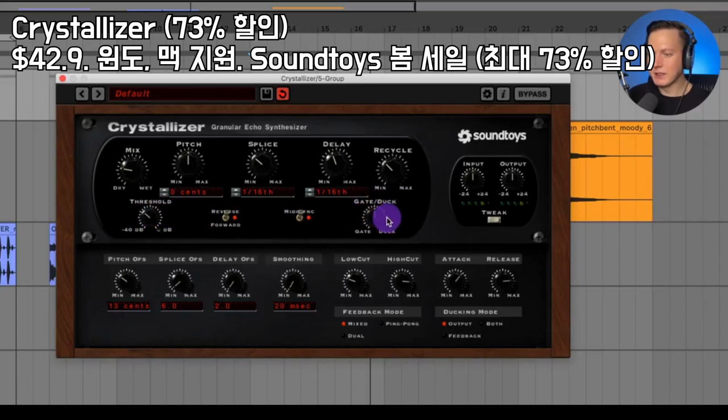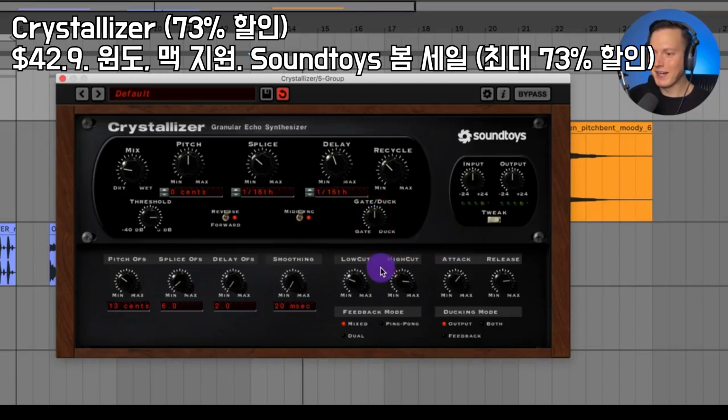In the center here, it doesn't do anything, but if I take it to gate, then anything that passes above the threshold, any audio signal that passes above the threshold, you'll be able to hear it. And then as it goes below the threshold, you won't be able to hear it. So that functions as a gate. And then if I turn it all the way to duck, then it actually does the opposite. So as the signal goes down below the threshold, you'll start to be able to hear it, because as it passes above the threshold, it ducks it. Let's go ahead and reset that, and now let's go to some of the tweak options.